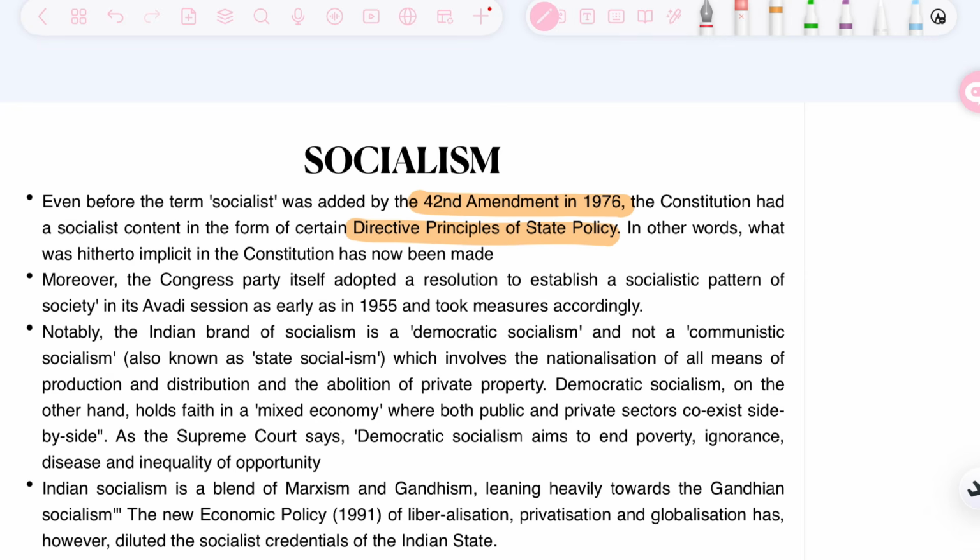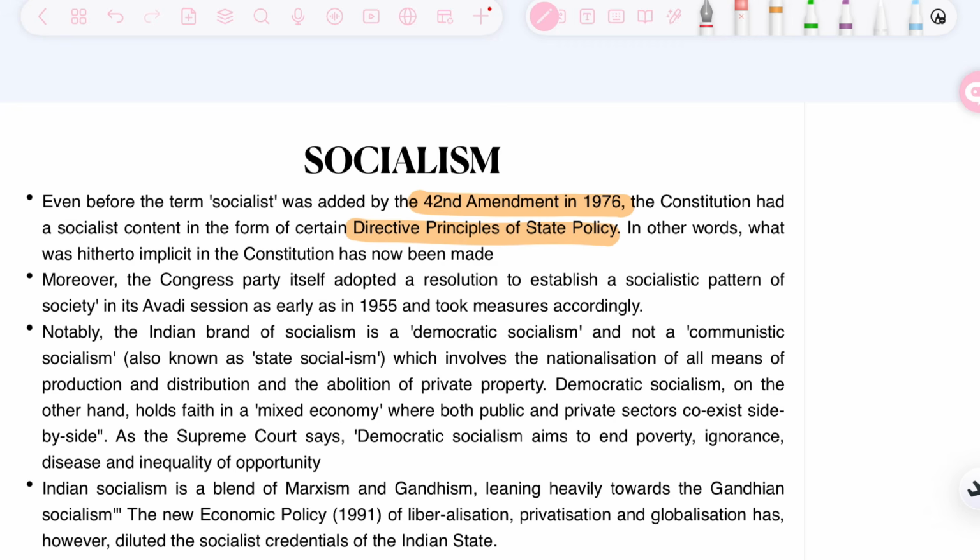There is no holding of wealth, or no upper class or lower class. So this form of provision was already available in the DPSP. When we look into Article 39, it basically provides that there should be no inequality in the measures of income, wealth, status. So socialism was promoted earlier in the DPSP, but it was made fundamental in the preamble by the 42nd Amendment. In other words, it was implicit in the Constitution, which has now been made explicit.